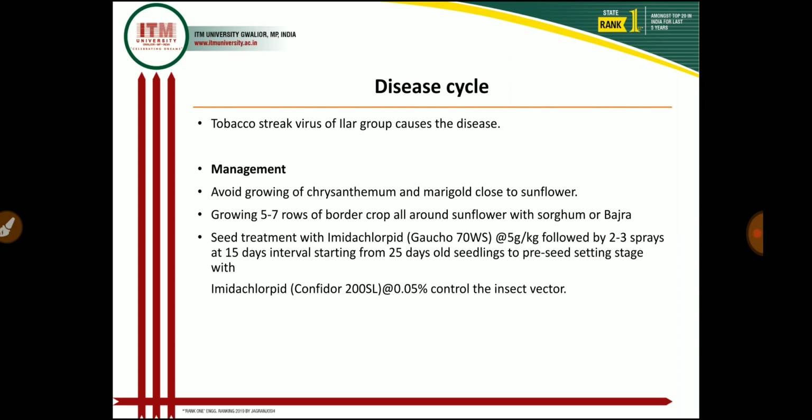If we grow 5 to 7 rows of border crop all around sunflower with sorghum or bajra, then we control the sunflower necrosis disease.